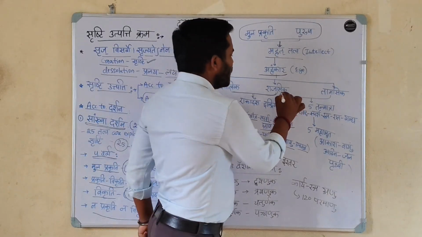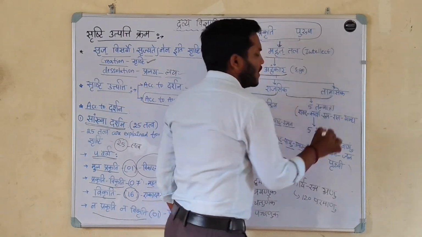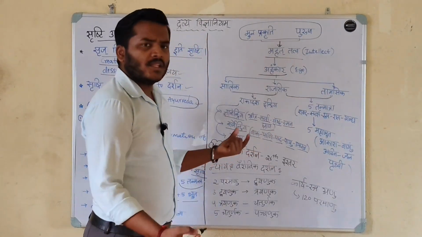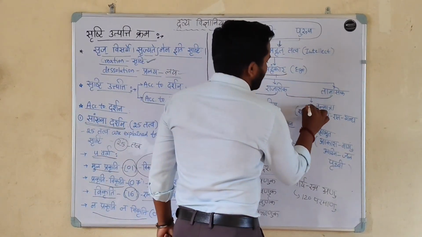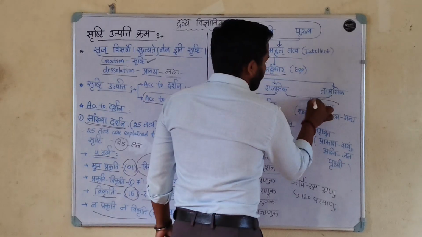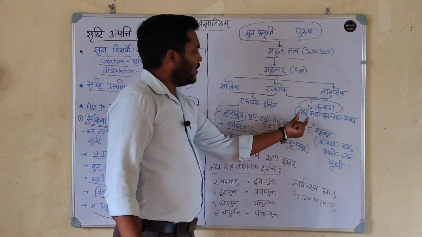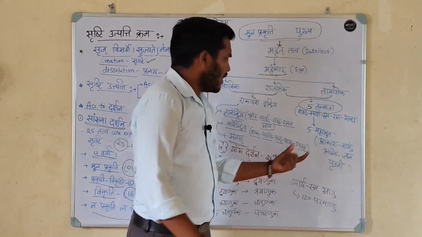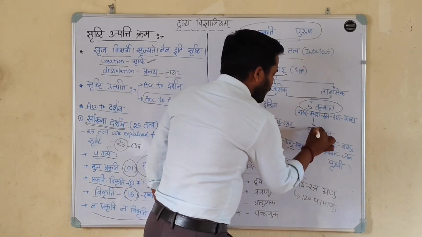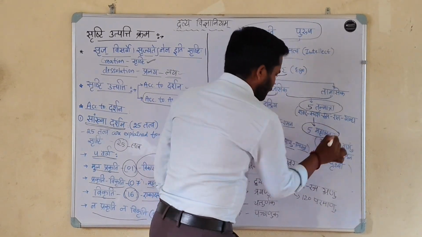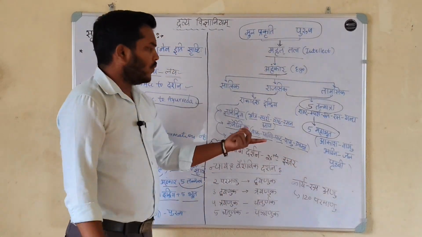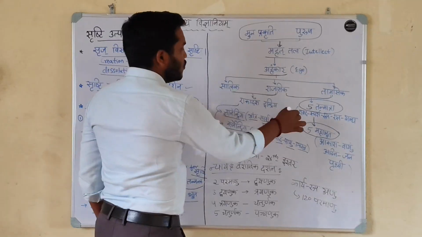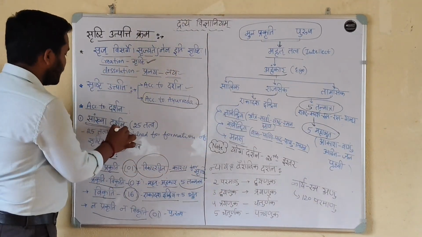When the combination of Rajasika Guna and Tamasika Guna occurs, they form the 5 Tanmatras. They are Shabda Guna, Sparsha Guna, Rupa Guna, Rasa Guna and Gandha Guna. Again, they form the 5 Pancha Mahabhutas. They are Akasha, Vayu, Agni, Jala and Prithvi. This is about Srushti Utpatti Krama by the Sankhya Darshana.